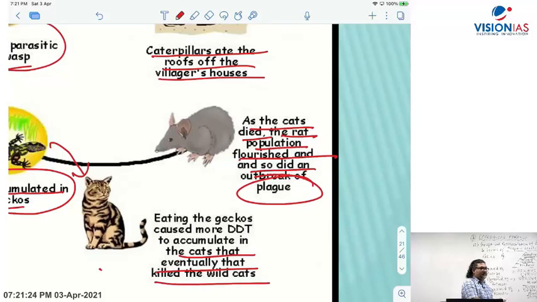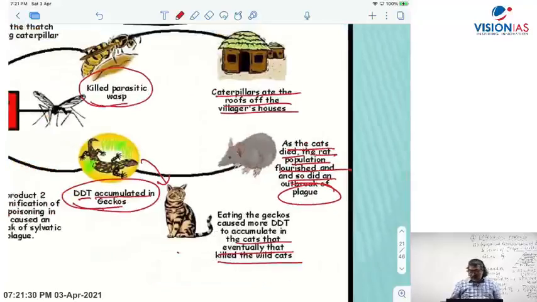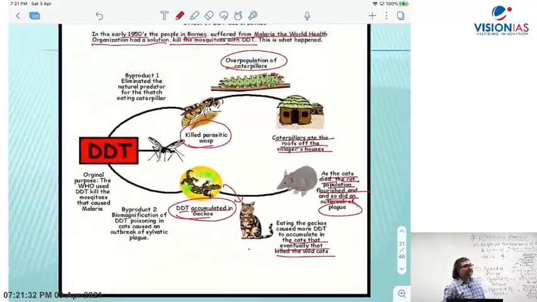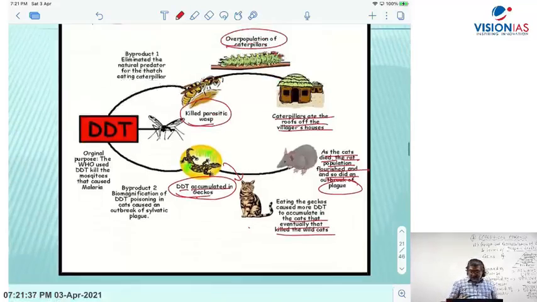See the after effect of the DDT. See what after effect happened there. Biomagnification. That's what I'm discussing here.